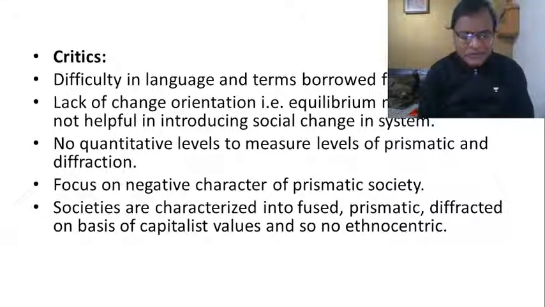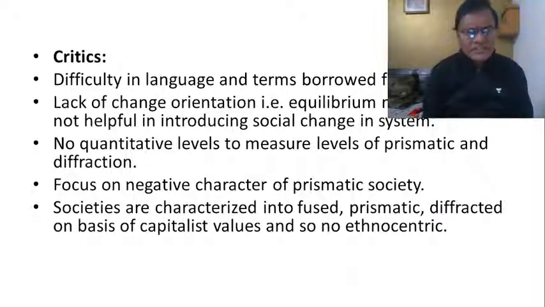And then Riggsian models are equilibrium models. This is where the problem is. Riggs has said that his fused, prismatic, and diffracted are equilibrium models. So there is no scope for any change in an equilibrium model. Riggs has said that change can be brought about through exogenous and endogenous factors, but he did not explain what those factors are, how those factors can be included in the model. And then how to differentiate between prismatic and diffracted societies, again Riggs did not come out with. There is no quantitative differentiation between prismatic and diffracted societies. The differences are mostly qualitative in nature.